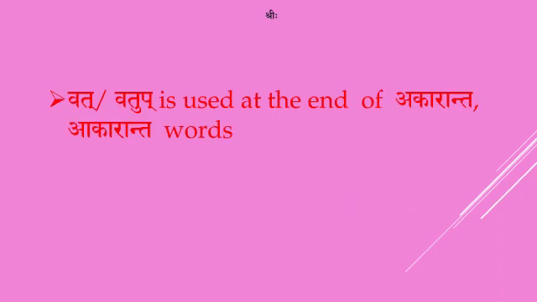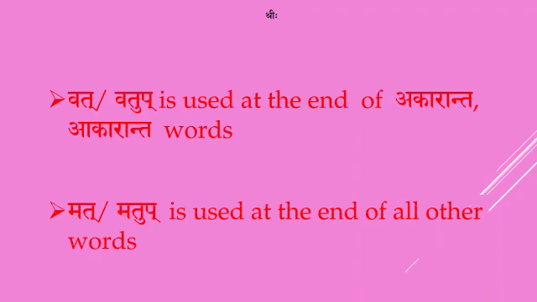Vat or Vatup is used at the end of Akaranta words. Mat or Matup is used at the end of all other words. So these are the two rules for Matup Pratyaya. I repeat the rules. Vat or Vatup is used at the end of Akaranta words. Next one, Mat or Matup is used at the end of all the other words, which means all the other words except a and a.